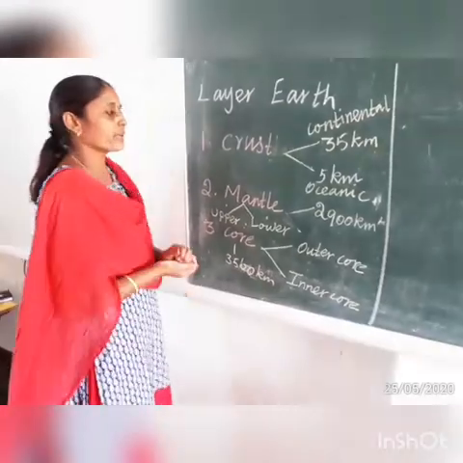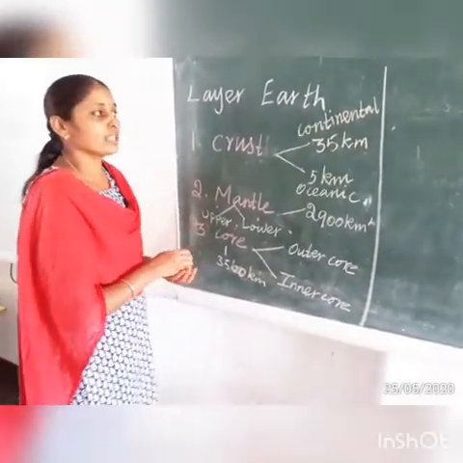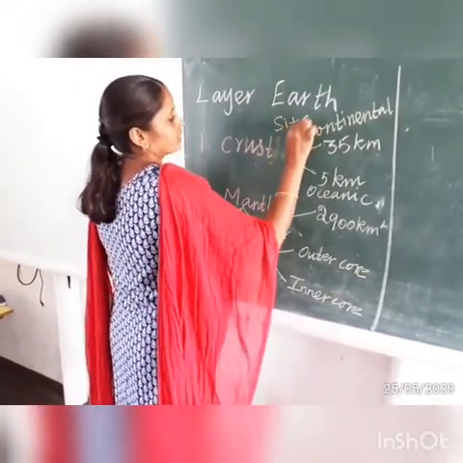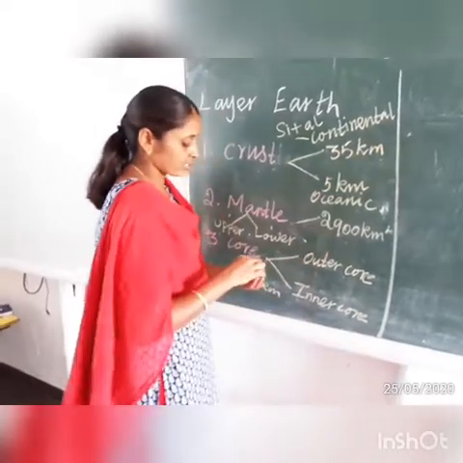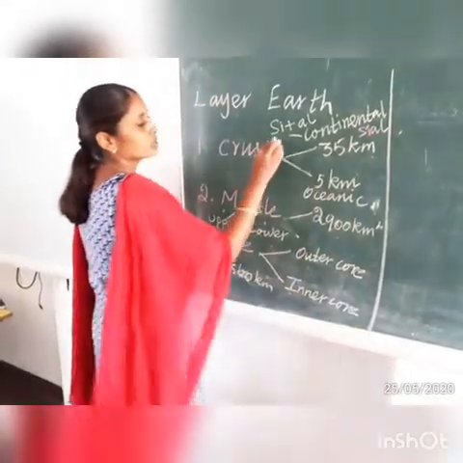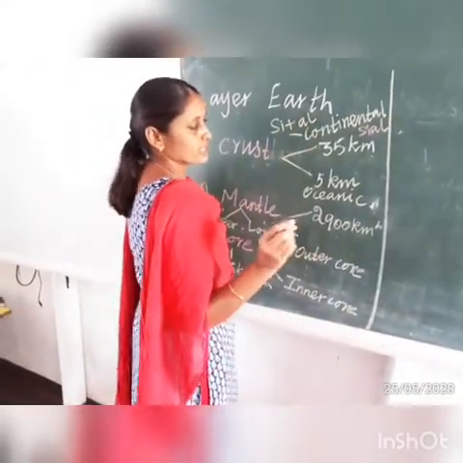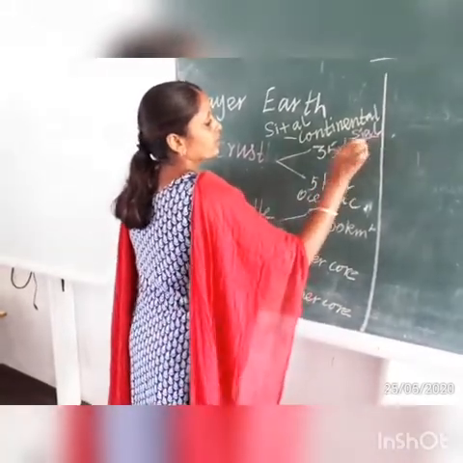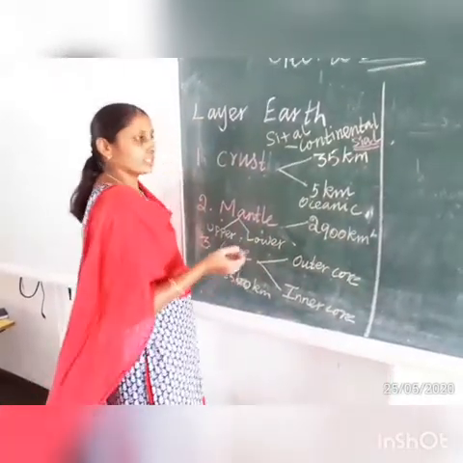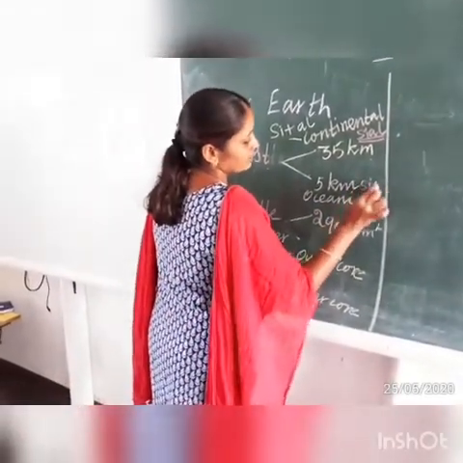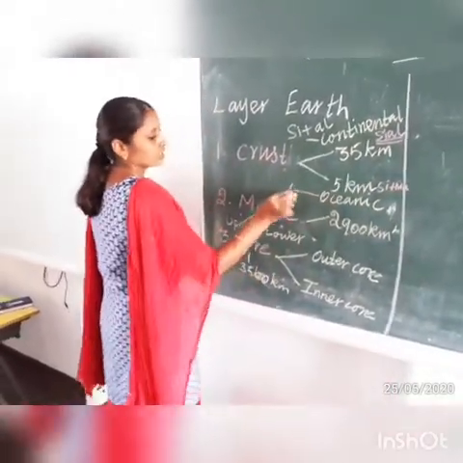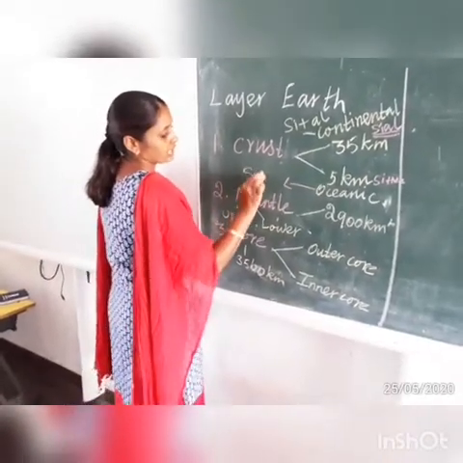What mineral is present more in crust, particularly in continental crust? Silica plus aluminum. That's why the continental crust is called Sial. We discussed this in the previous section, right? What mineral is present more in oceanic crust? Silica plus magnesium. Silica and magnesium are present a lot in oceanic crust. That's why the oceanic crust is called Sima.